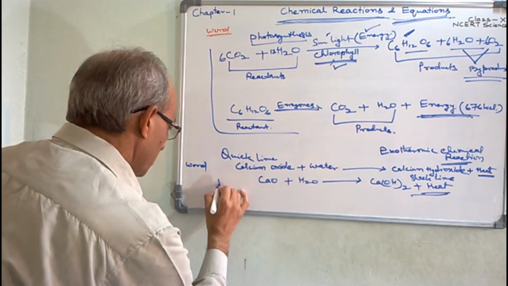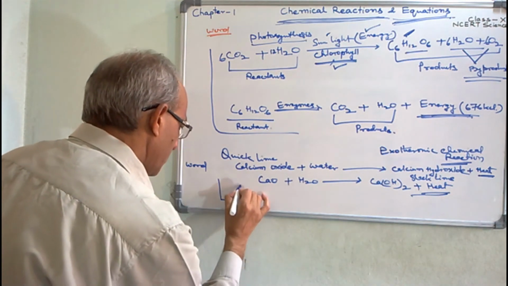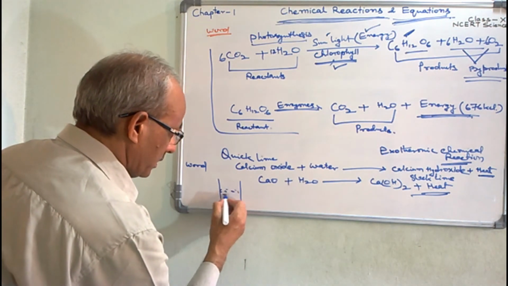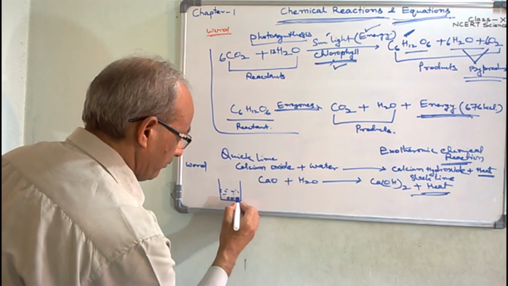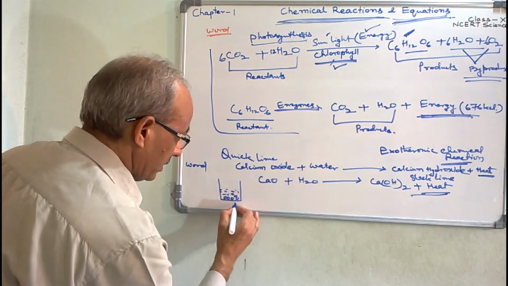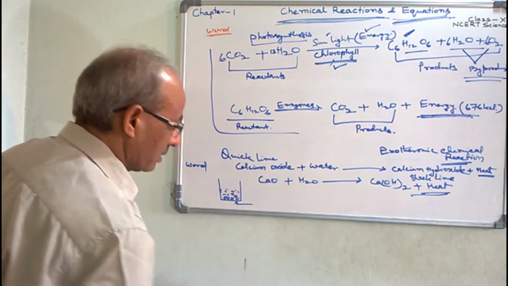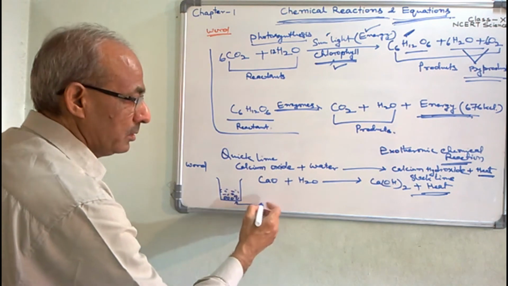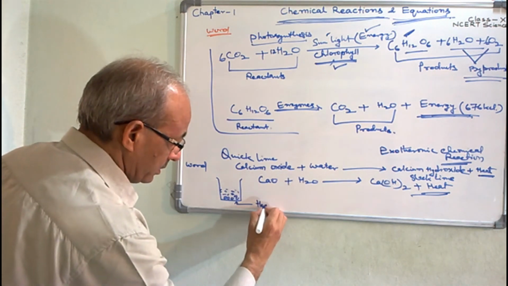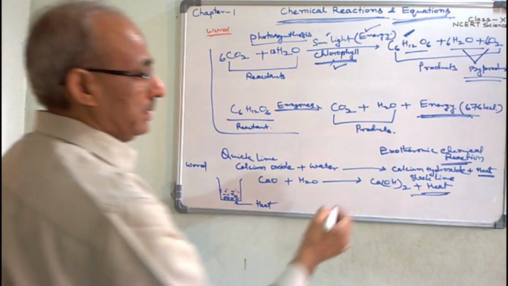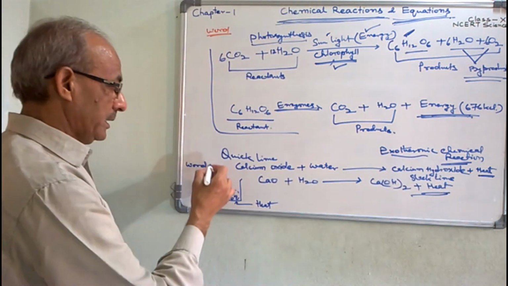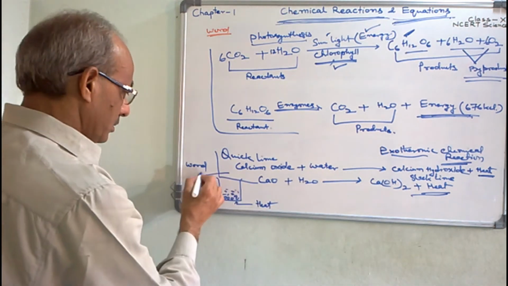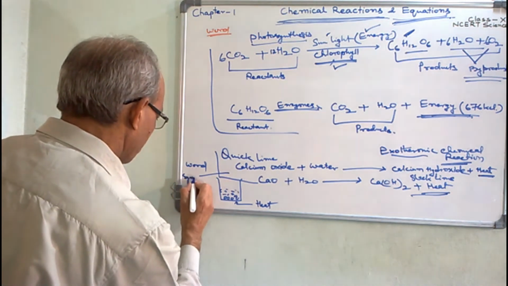When you touch the bottom of the pot in which you have put the calcium oxide and water, after the chemical reaction, you will feel warm there, heat there. So this is an example of exothermic chemical reactions. And here we presented this chemical reaction in word and symbol form.